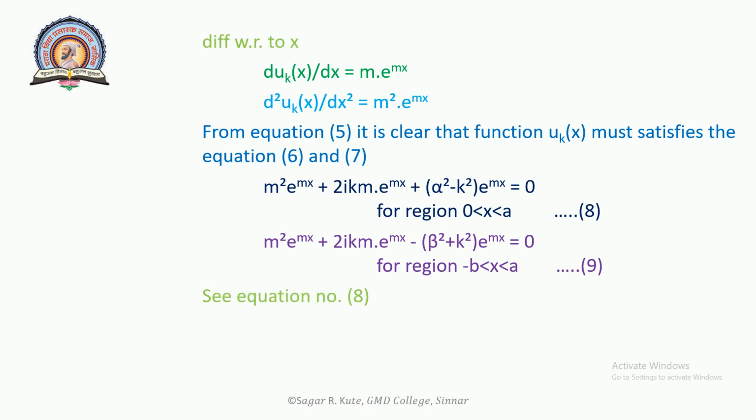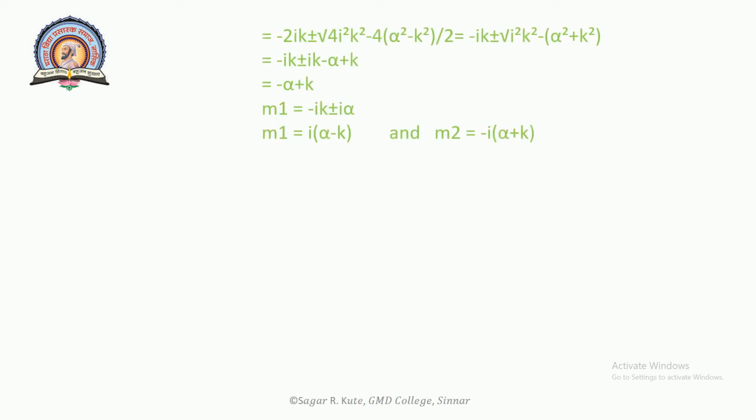See equation number 8: m squared plus 2ikm plus alpha squared minus k squared is equal to 0. m is equal to (-b plus or minus the square root of b squared minus 4ac) upon 2a, which gives (-2ik plus or minus the square root of 4i squared k squared minus 4(alpha squared minus k squared)) upon 2. Solving this equation, we get -ik plus or minus i squared times the square root of i squared k squared minus alpha squared plus k squared.